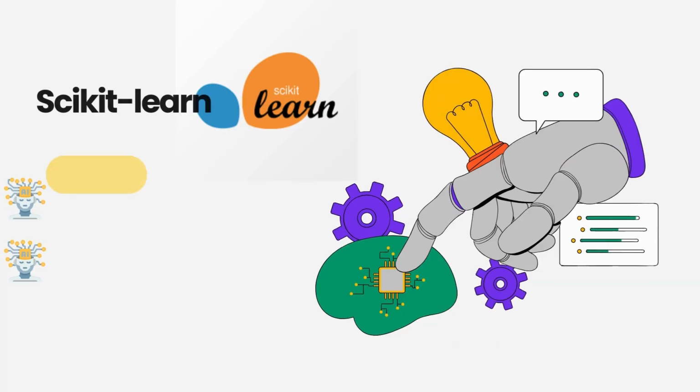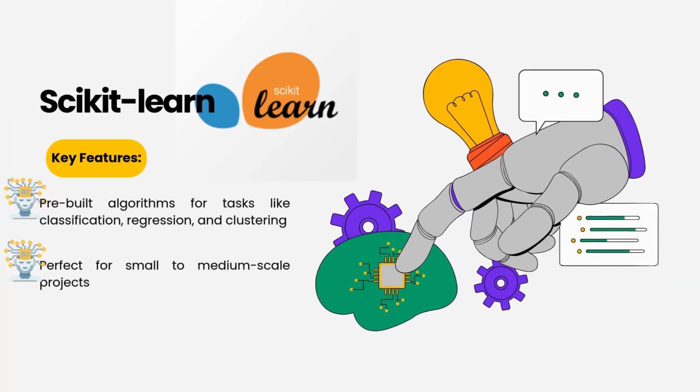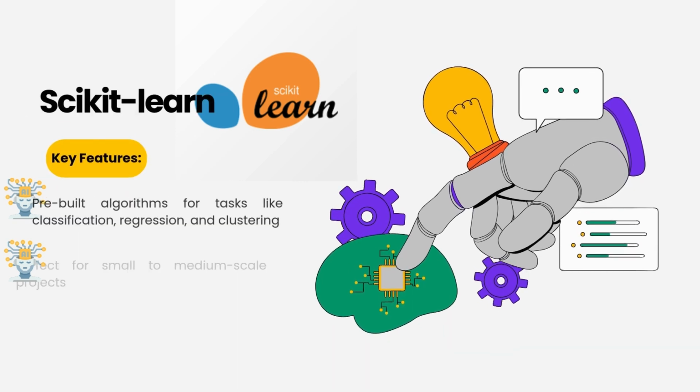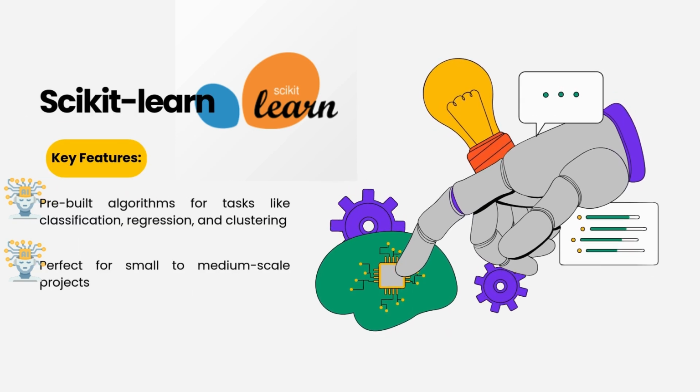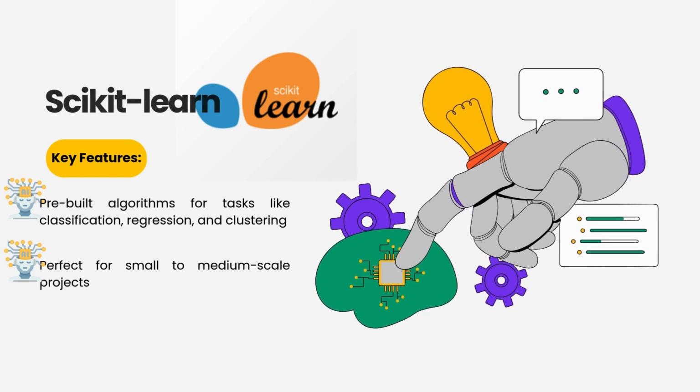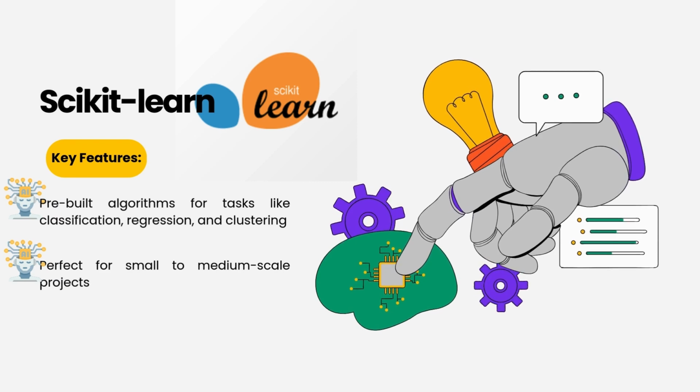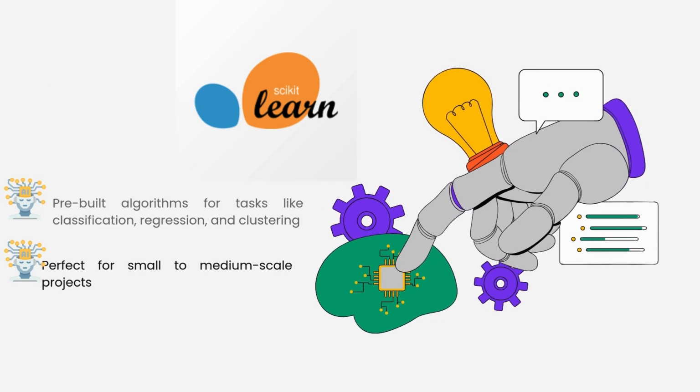2. Scikit-learn. What it is: the go-to library for basic machine learning tasks, easy to use and very powerful. Key features include pre-built algorithms for tasks like classification, regression, and clustering. And it is perfect for small to medium-scale projects.